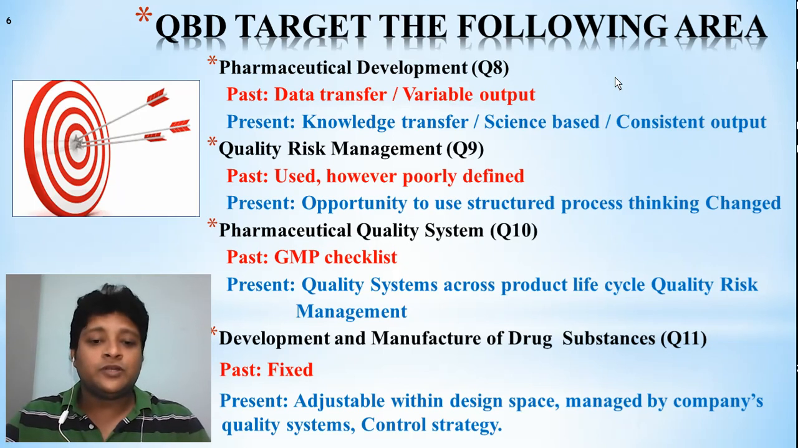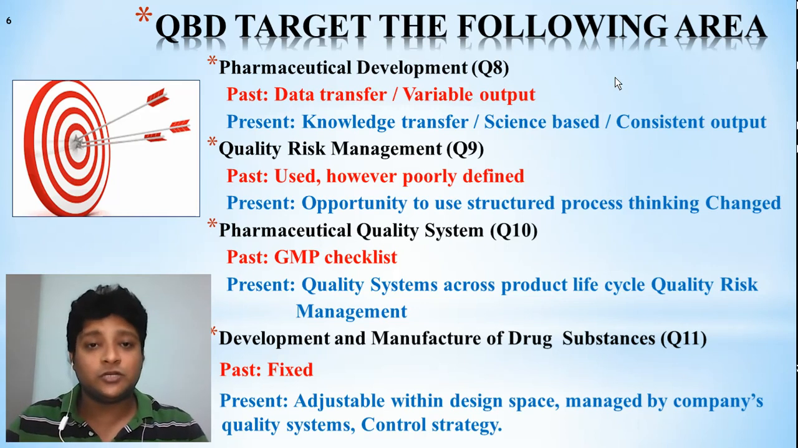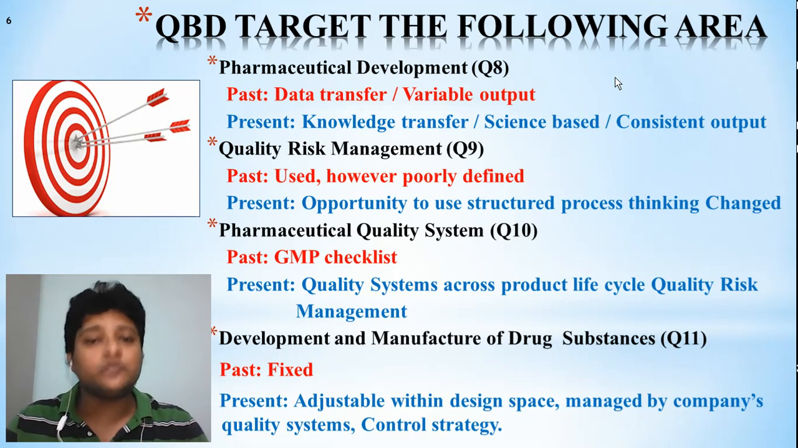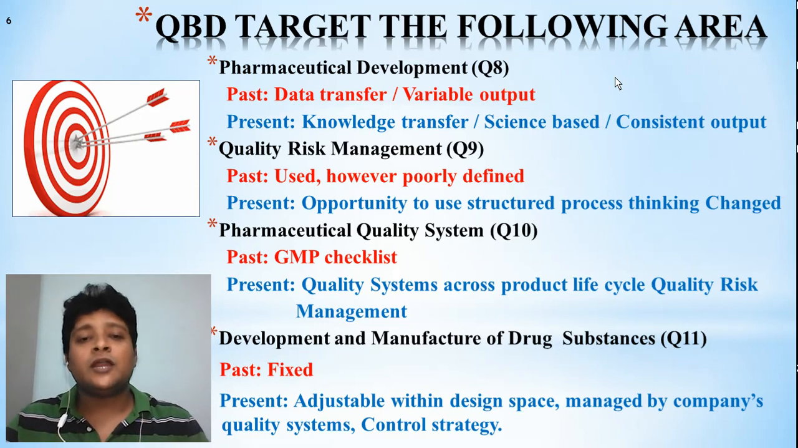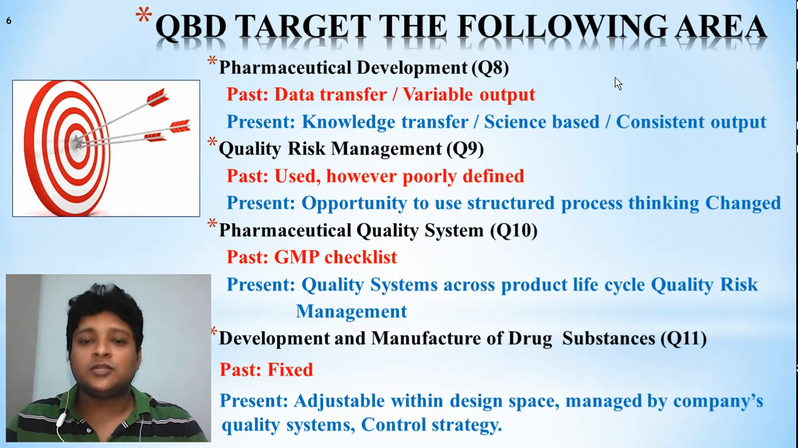Next, development and manufacture of drug substance, that is Q11. Previously it was completely fixed, no one could do any kind of alteration during the manufacturing. But now what it is telling is called adjustable within design space. One specific limit will be given instead of a particular value. According to this limit we can make changes by which the quality may be improved. So that is called the quality system.